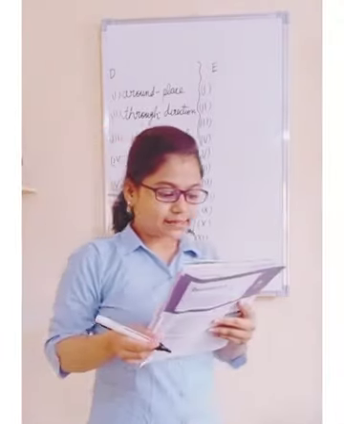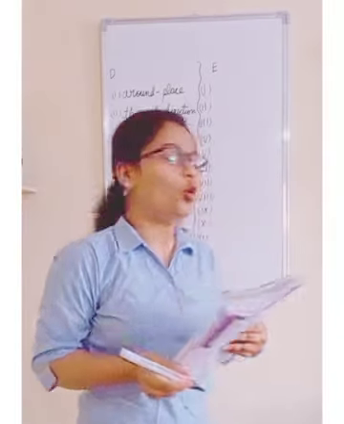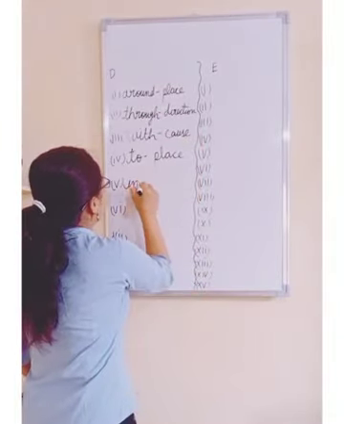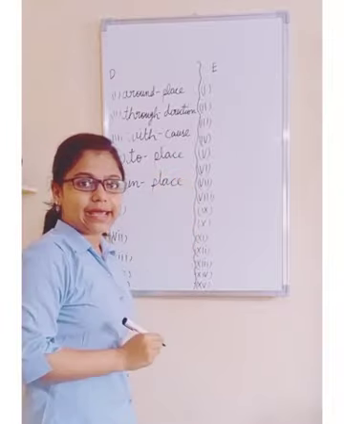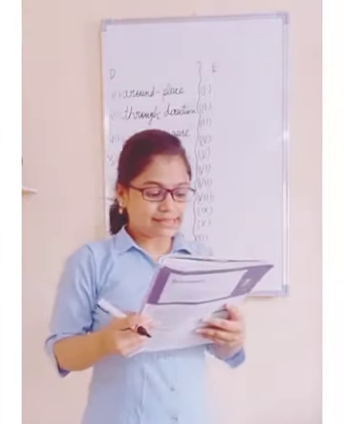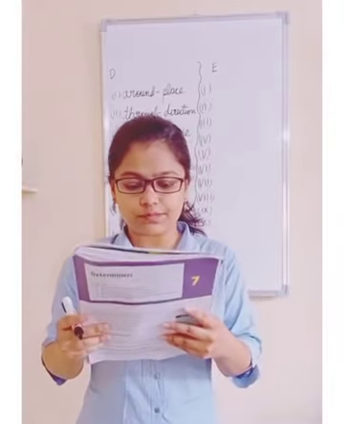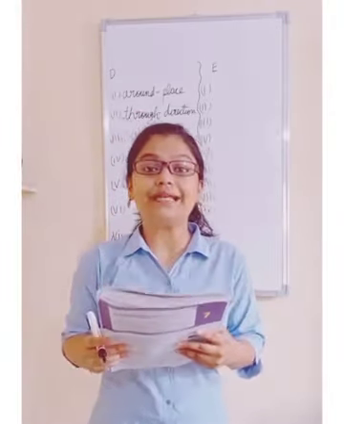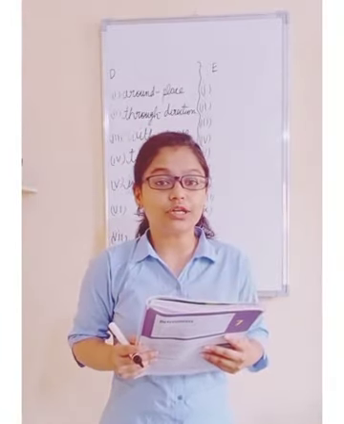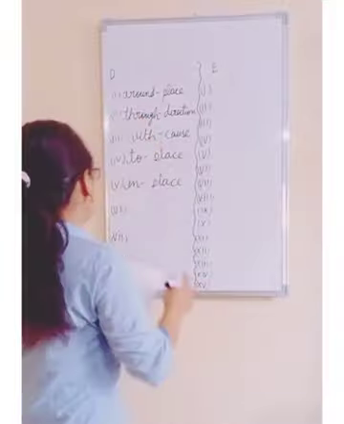Okay. Next, the children played in the pool. Here 'in' is a preposition of place. Okay. Next is, a huge function was planned by the management to celebrate the company's 25th anniversary. So tell me, what is the preposition here? Yes, it will be 'by'.